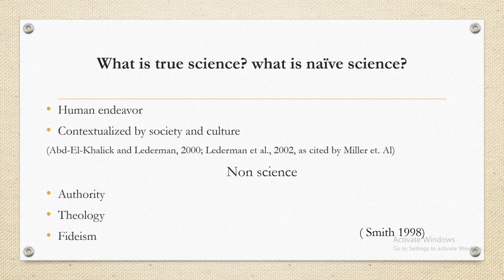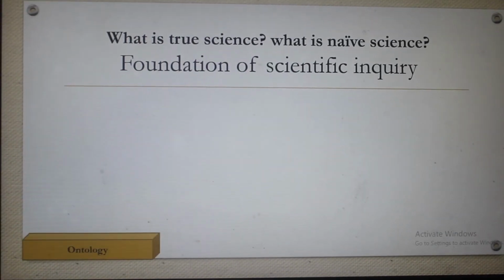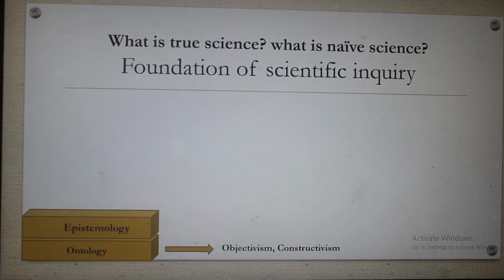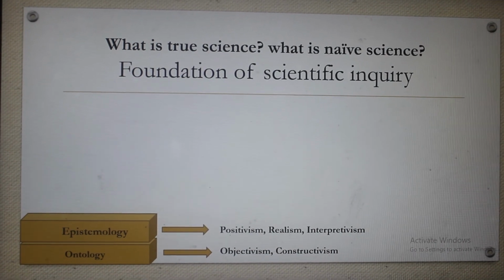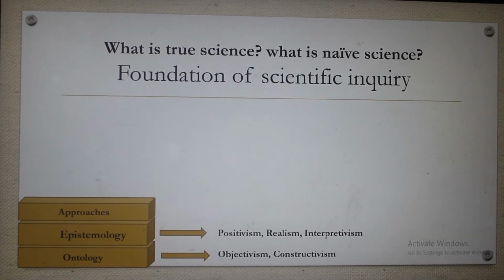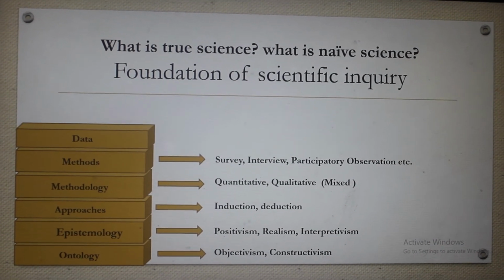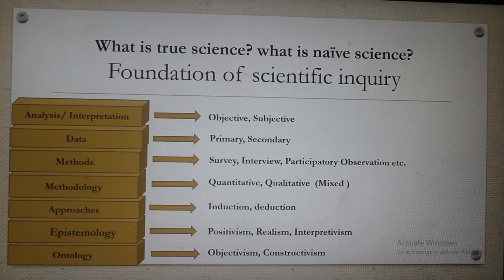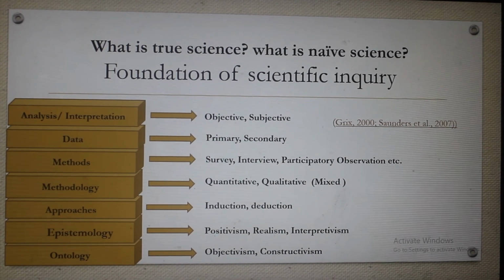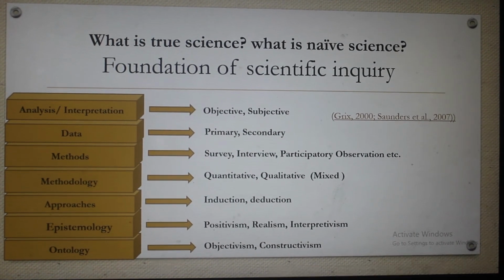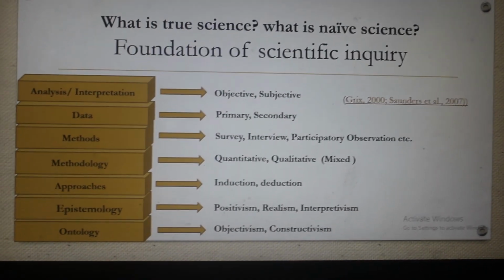Now I want to come to the next part of science, that is the foundation of scientific inquiry. Ontology is the beginning point of any science, which answers a question like what is reality, and it is basically categorized into two categories. After that, epistemology comes. In Greek's work it is categorized in two categories, but Saunders et al. have defined realism as another category also. Similarly, there are these other steps: approaches, methodology, methods, data, analysis, interpretation. I don't have to go through them all because we are all familiar with this terminology. If you want to visit the original materials from where I took this, you can visit Greek's and Saunders' work.